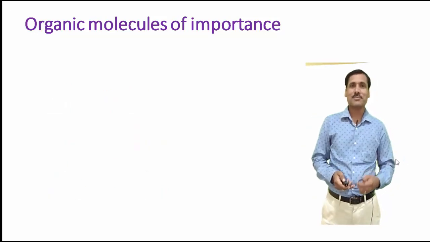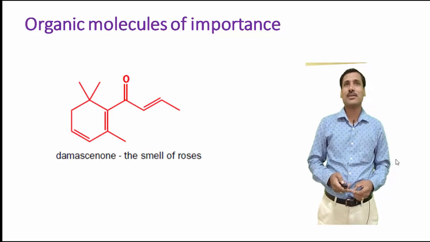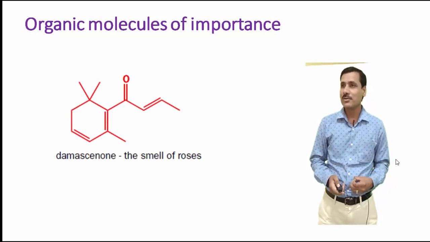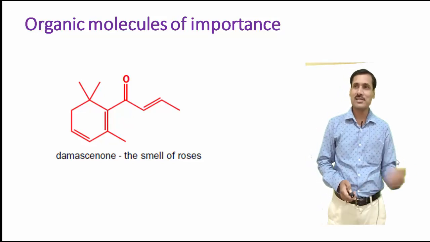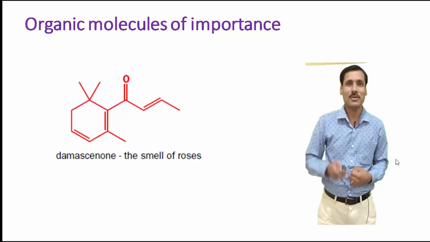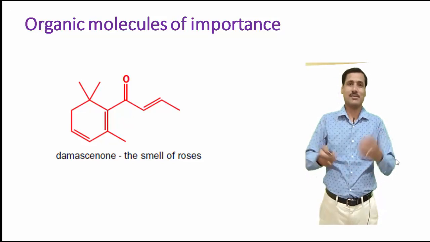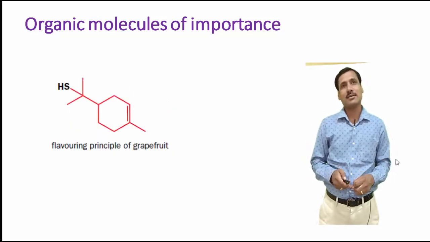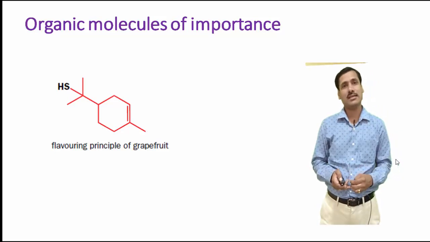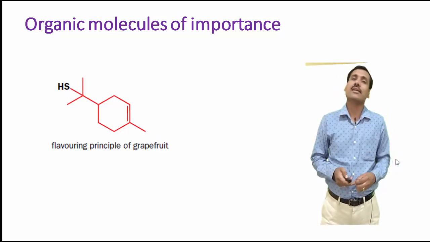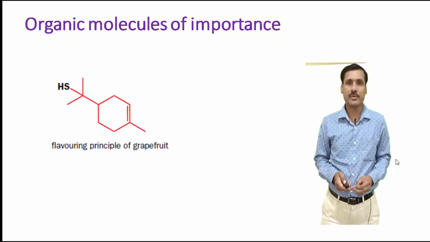See, again, an interesting molecule. This particular molecule is responsible for the smell of roses. So in my earlier example, I was talking about the worst smelling compound, and here I am talking about the smell of roses. This is an organic compound which contains SH, but this compound is regarded as a flavoring principle of grapefruit.